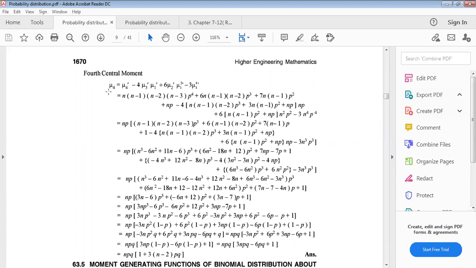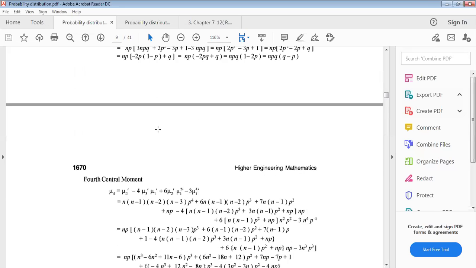This is from the relationship between raw moments and corrected moments. You have to remember this formula, and you have to use this relationship in every probability distribution. Now just putting the above values.